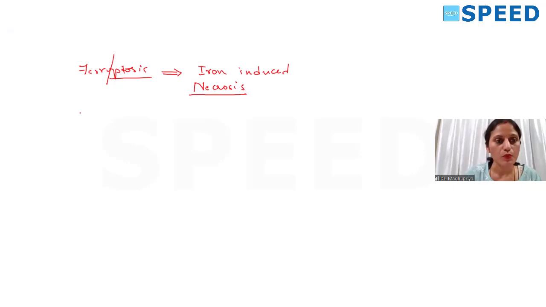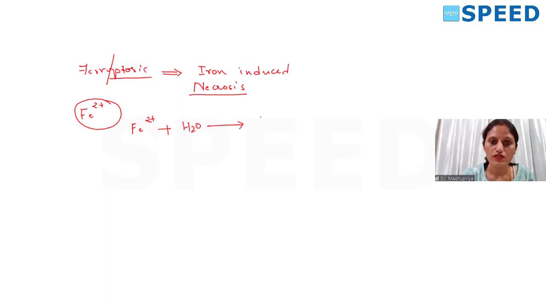Before getting into the concept proper, we have to know what is so important about iron. We all know iron is involved in the Fenton's reaction, isn't it? When iron is there in the cytoplasm of the cell, in that pool, ferrous gets converted to ferric along with hydrogen peroxide. It gets converted to ferric and OH minus. This is a free radical, a reactive oxygen species, ROS. This is Fenton's reaction.